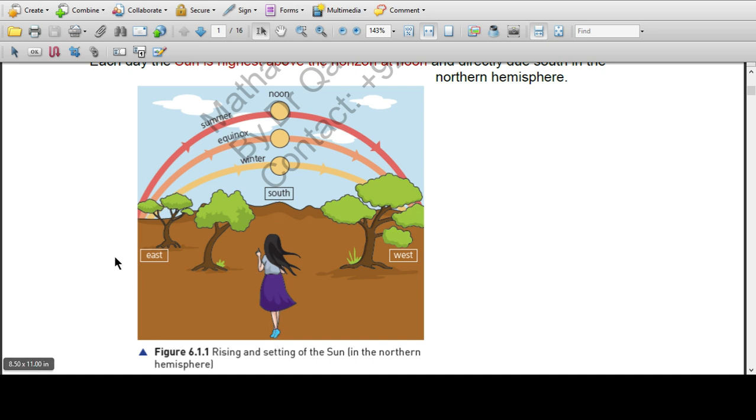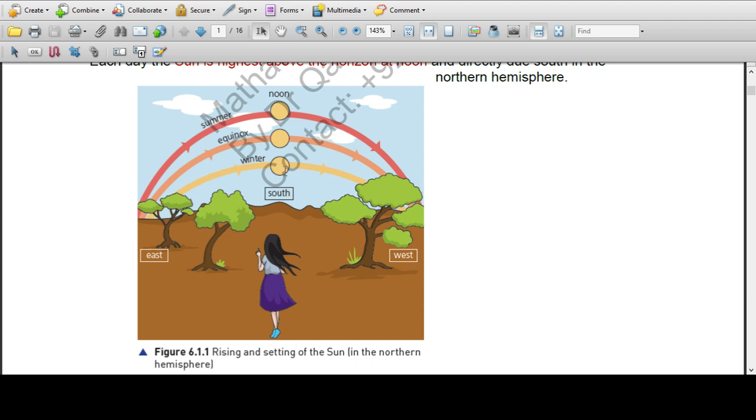The Sun rises from the east, tracks through the southern part and sets in the west. So she is here in the northern hemisphere, where most of Europe and America exist.